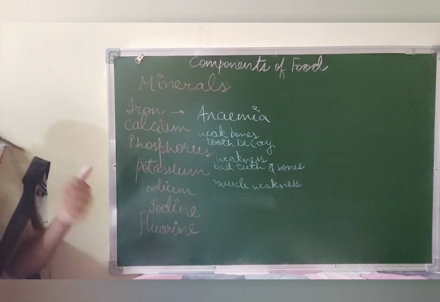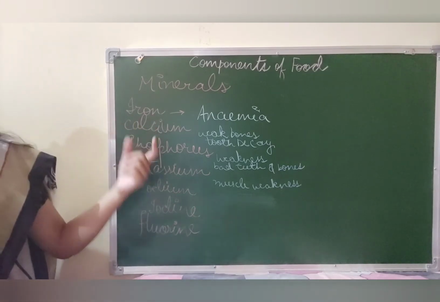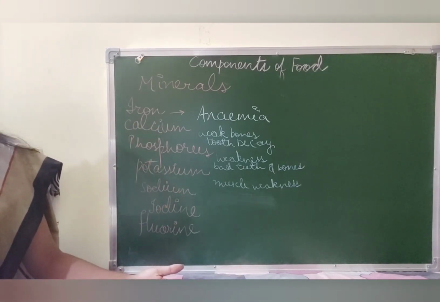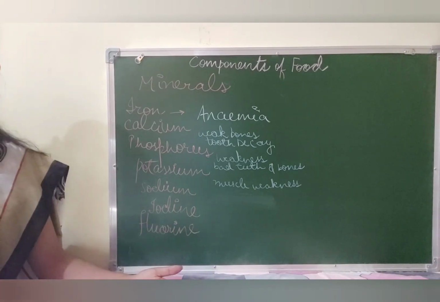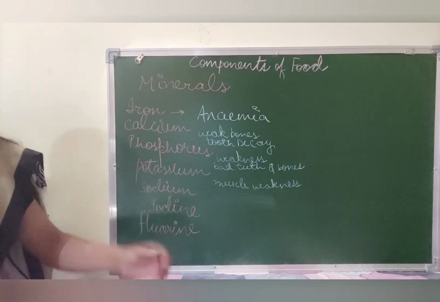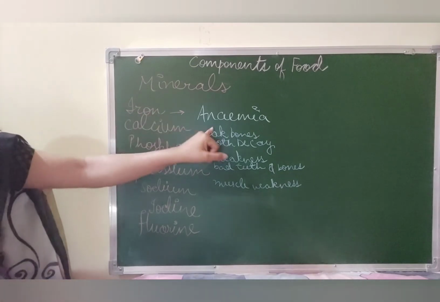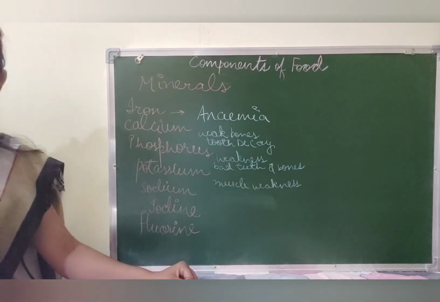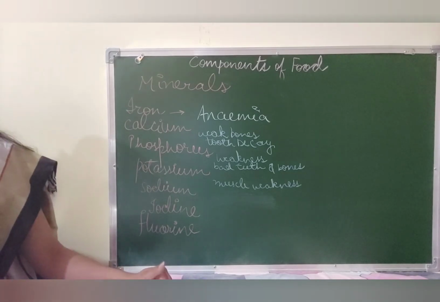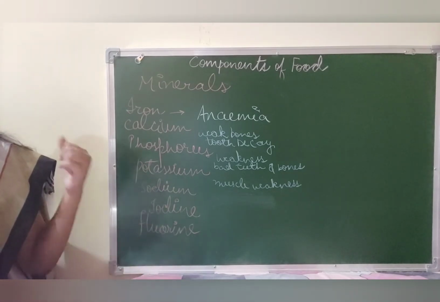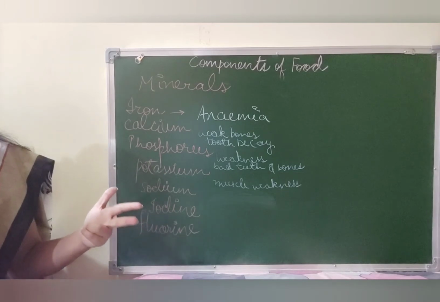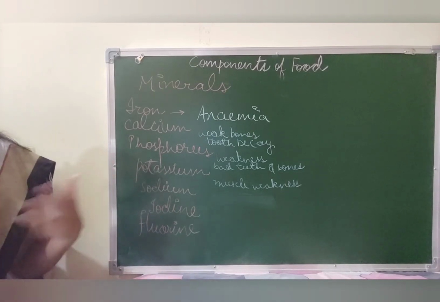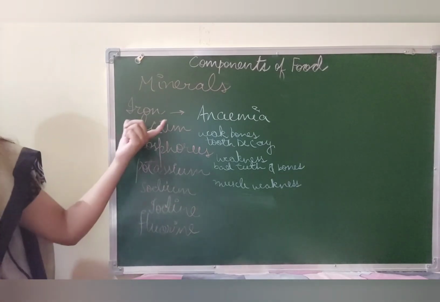or yeast. Okay, now talking about calcium. It's always advised to take milk and milk products. Why? Because they are a rich source of calcium. What happens if you lack calcium? You may have weak bones, you may face tooth decay also. Okay, from where do we get calcium? We can get it from milk, milk products, green leafy vegetables or ragi. All these are good sources of calcium.